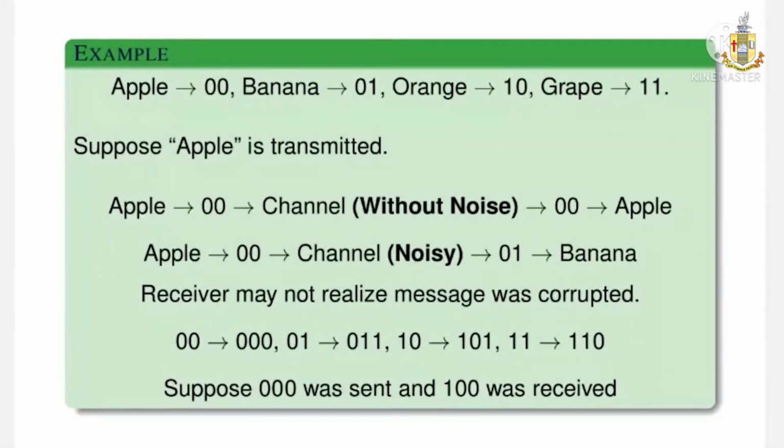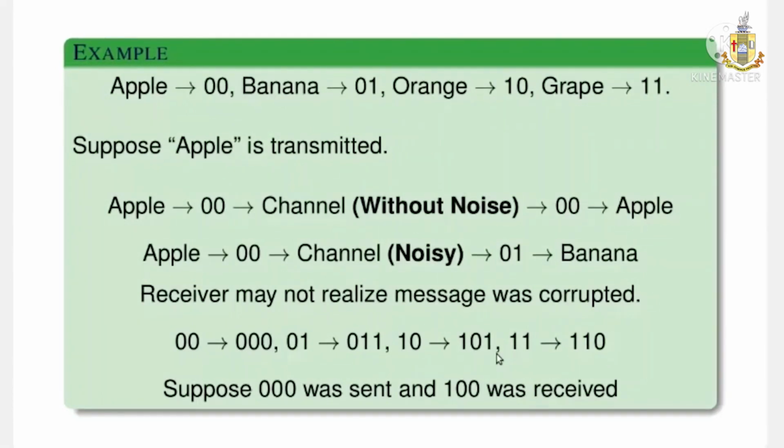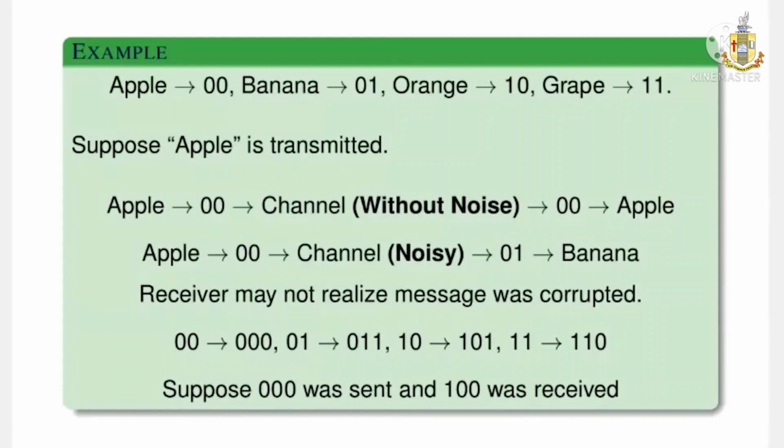So what happens if one of the positions is altered and 100 was received? The person at the receiving end might think that 100 is not an element in those 000, 011 or 101. So he might think that some kind of error has taken place, and some kind of alteration might have been done. That's the conclusion he can make.